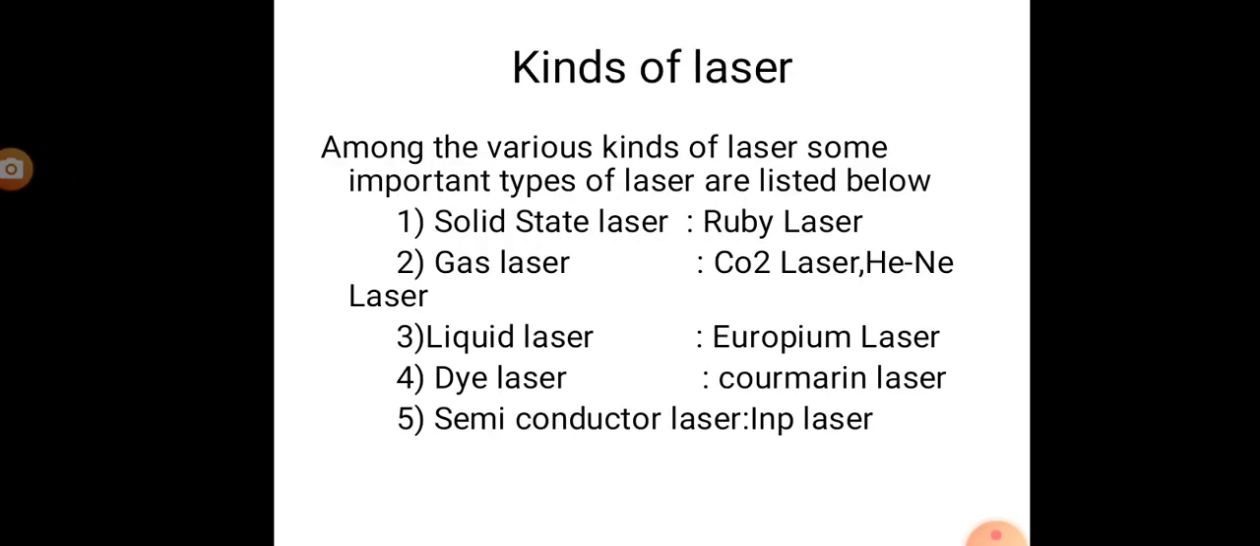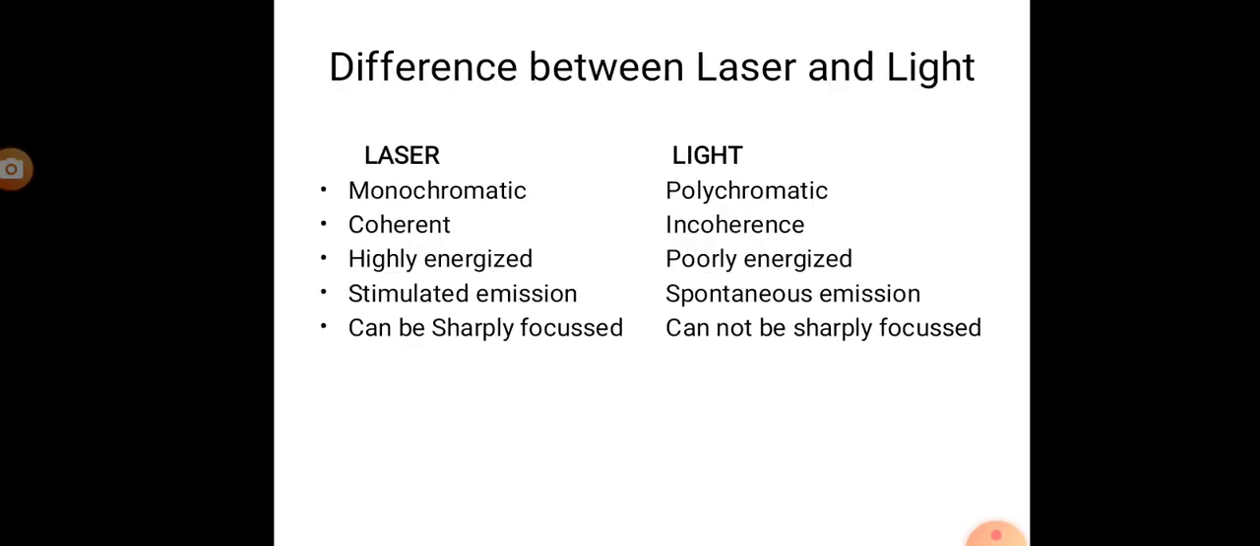Kinds of laser: among the various kinds of laser, some important types are listed below. Solid state laser, ruby laser. Gas laser, for example CO2 laser and helium laser. Liquid laser, europium laser. Dye laser, coumarin laser and argon laser. Semiconductor laser, for example indium phosphide laser.